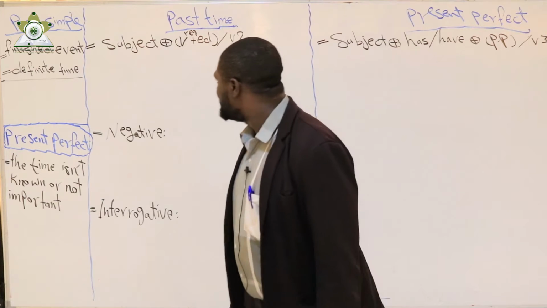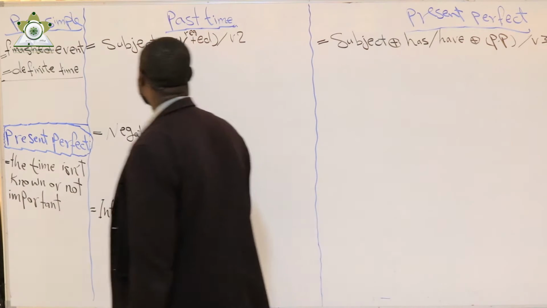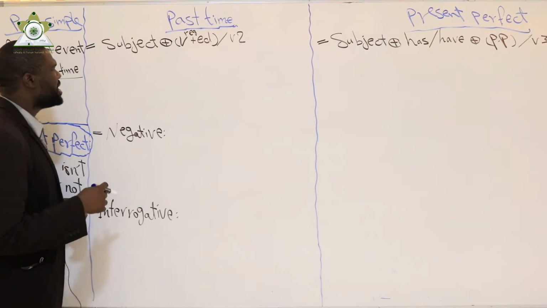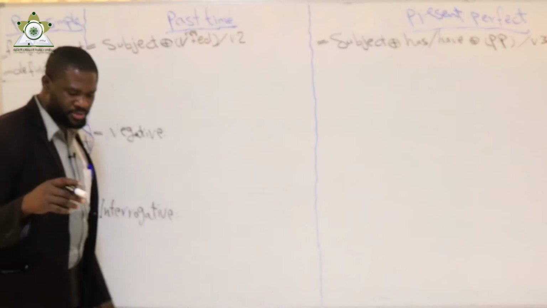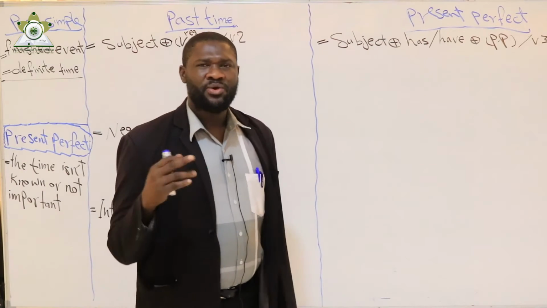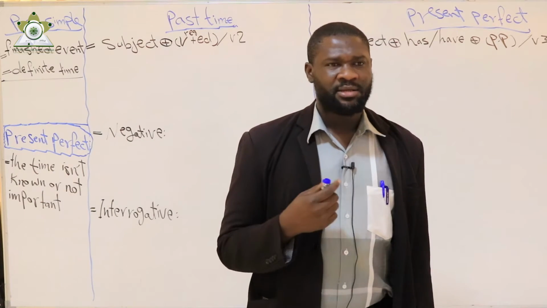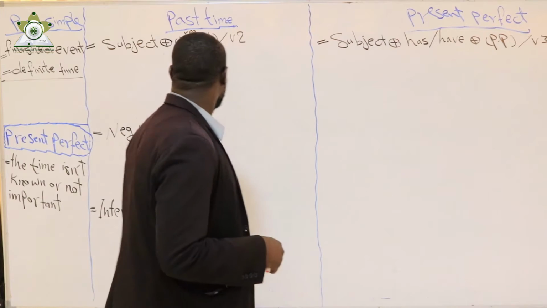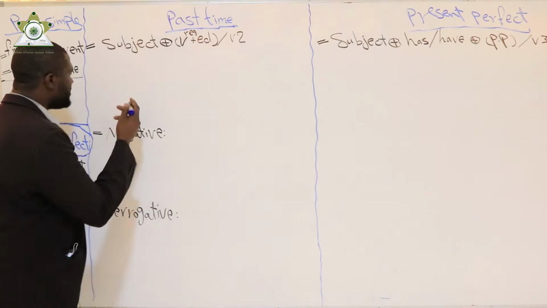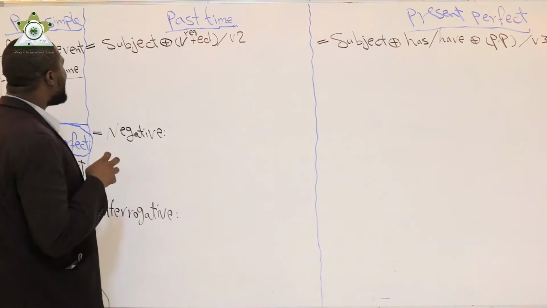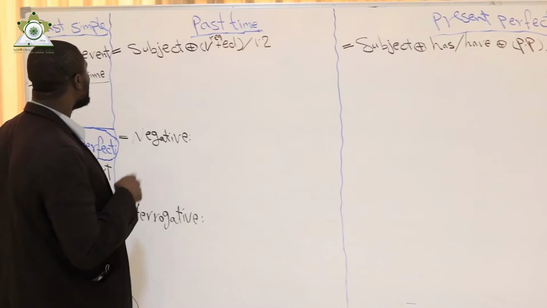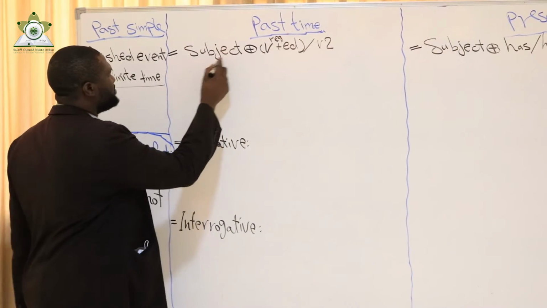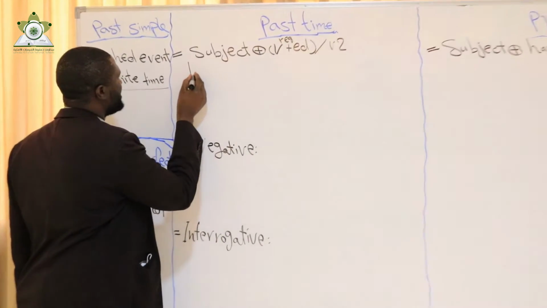Here we are going to apply the rule. We have the subject: any subject pronoun, such as I, we, you, they, he, she, it, or names like Ali, Muhammad, Ibrahim, Sarah, Salma. The subject is the one who commits the action.